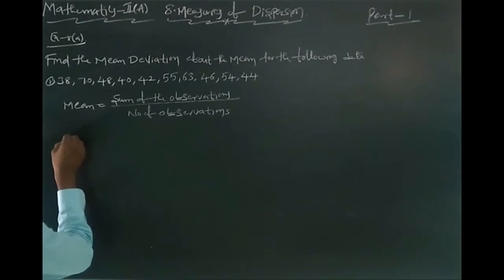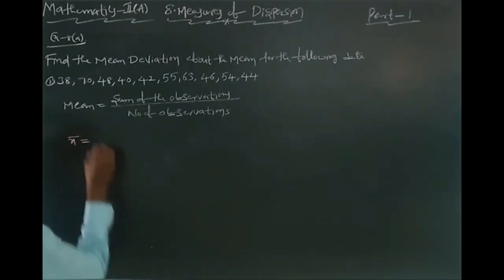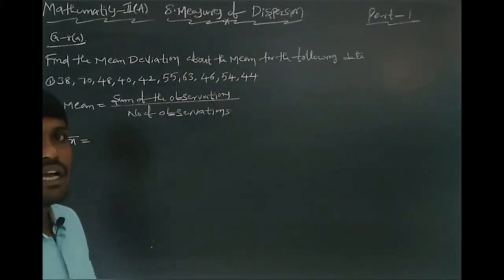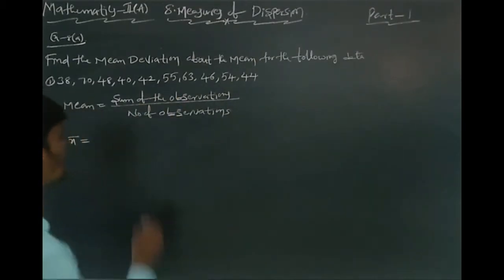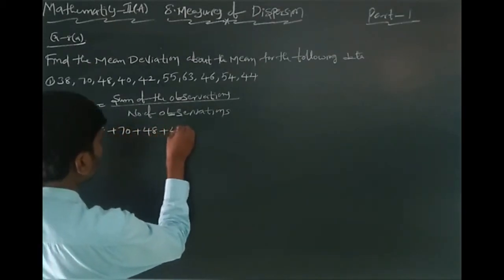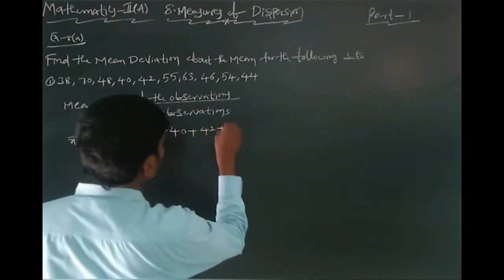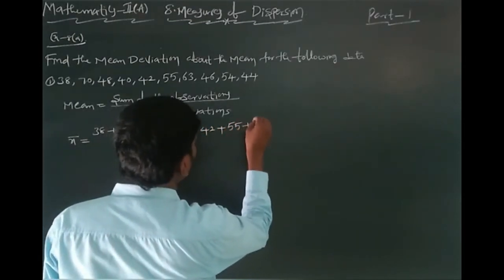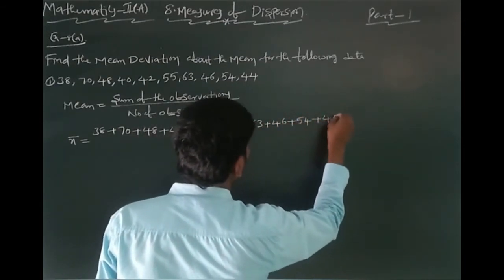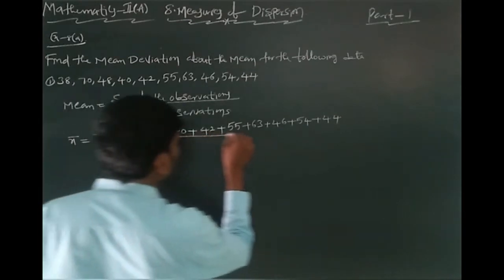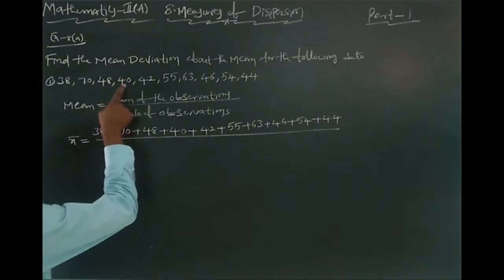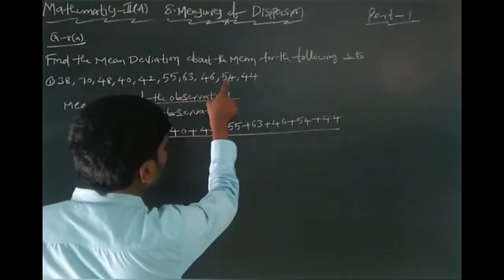First, what is the mean formula here? Mean, denoted with x bar, equals sum of the observations, which is 38 plus 70 plus 48 plus 40 plus 42 plus 55 plus 63 plus 46 plus 54 plus 44, all by the total number of observations. 1, 2, 3, 4, 5, 6, 7, 8, 9, 10.